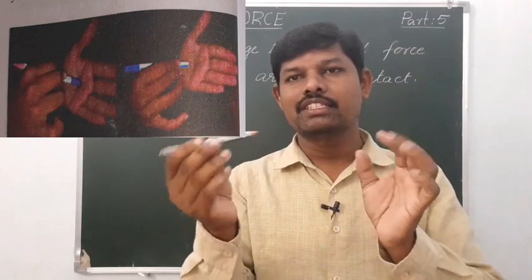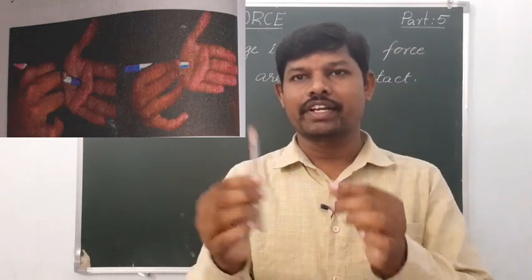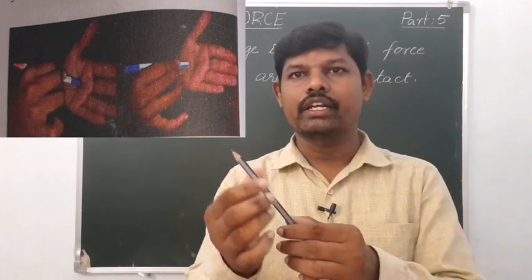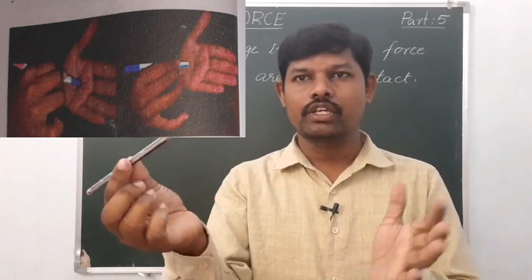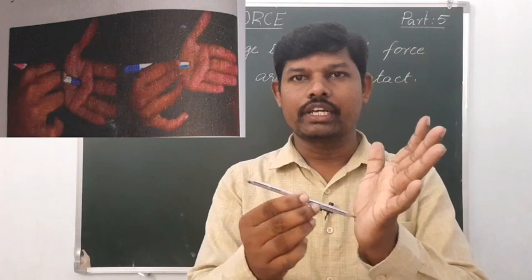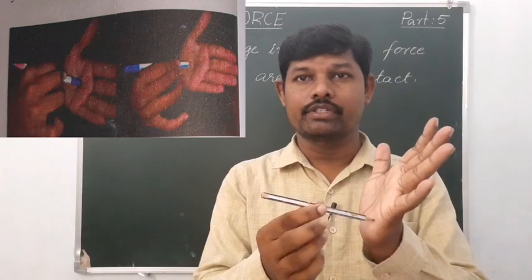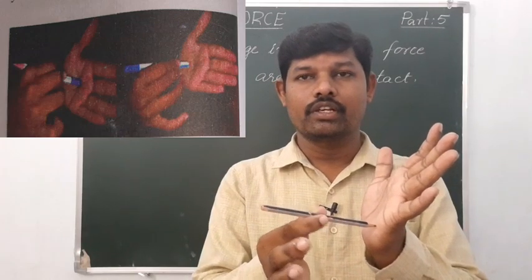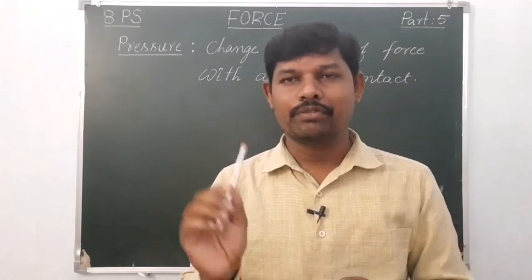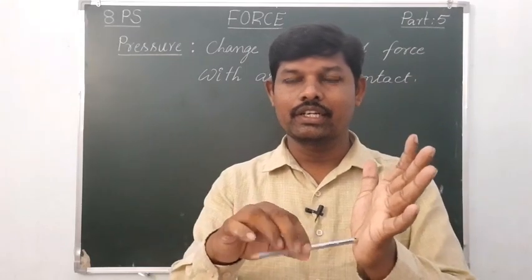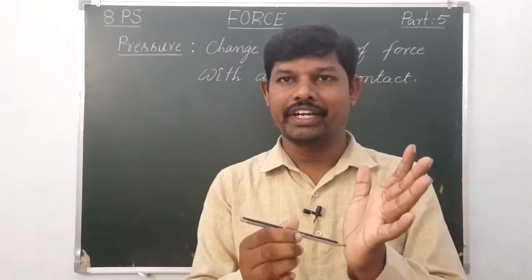Then the other end, which is a sharp end. Be careful while doing this. Just with this sharp end, you can press slowly. Apply the same force. What do you observe? First time with the round end and second time with the sharp end.